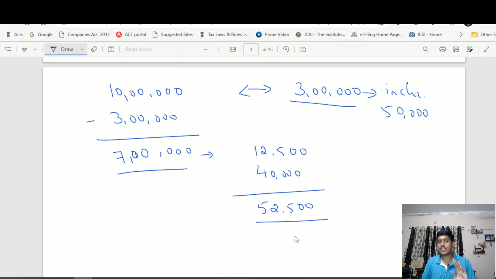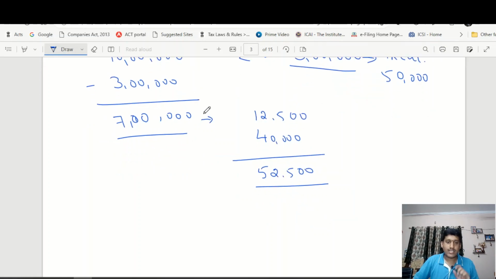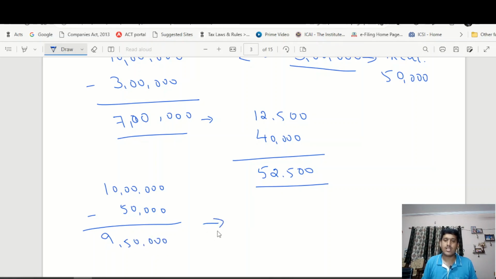Now let us understand how this break-even deduction limit works. Under the new tax regime, the only deduction that is available is the standard deduction of 50,000 rupees. So your taxable income will be 9,50,000 rupees. What will be the tax on this 9,50,000 rupees?